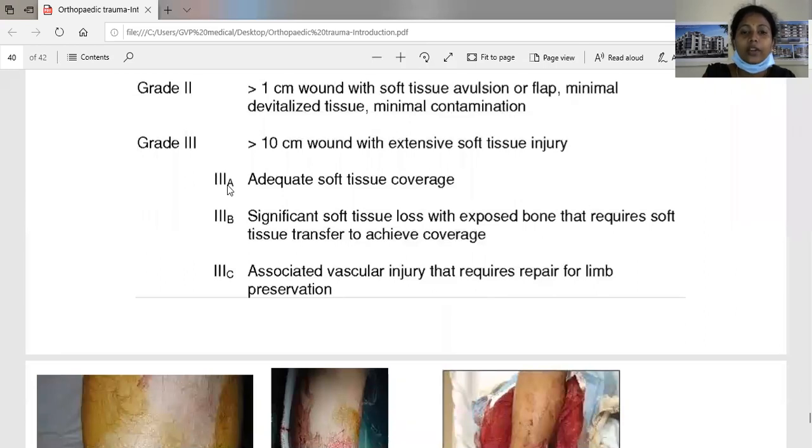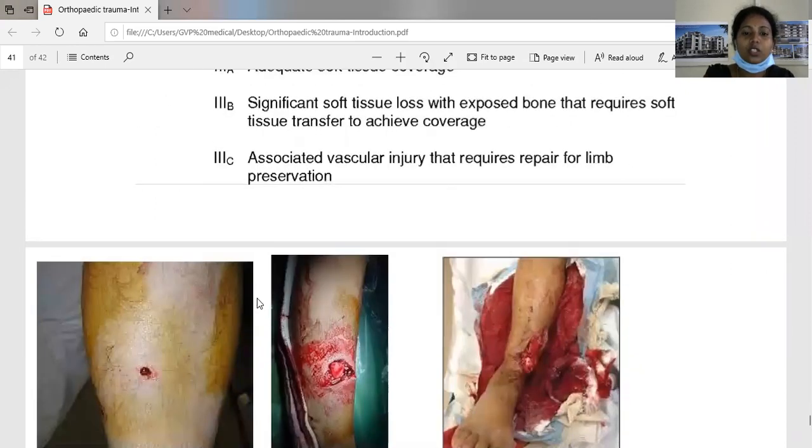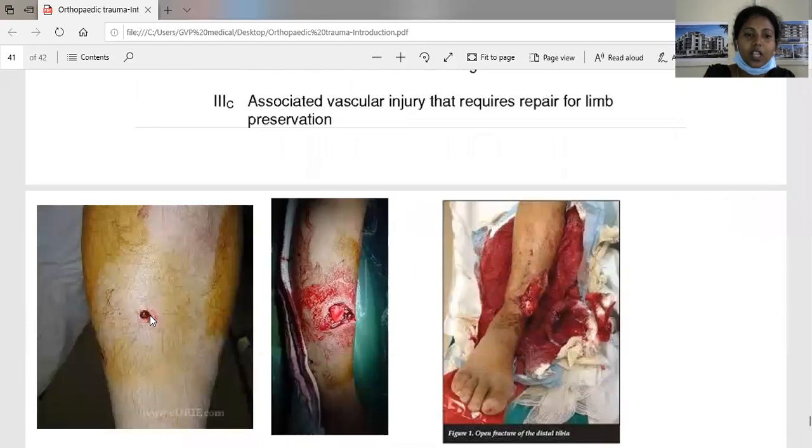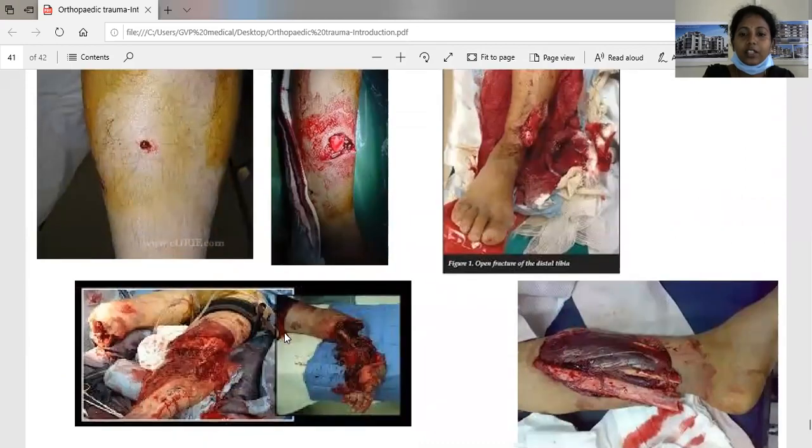3A is where adequate soft tissue coverage will be there. 3B means significant soft tissue loss with exposed bone that requires soft tissue transfer to achieve coverage. 3C means associated with vascular injury that requires repair for limb preservation. So this is a grade 1 injury, where the wound size is less than 1 centimeter, called a puncture wound. This is grade 2, where the diameter of the wound is more than 1 centimeter, and this is grade 3, with 3A, 3B and 3C.